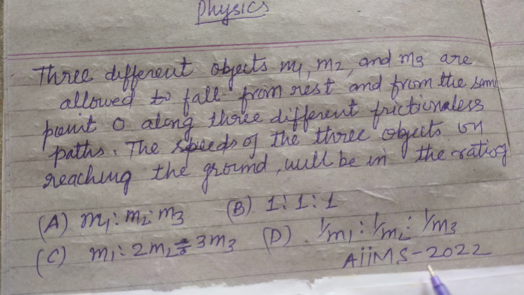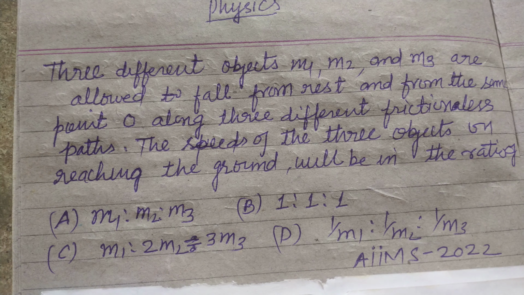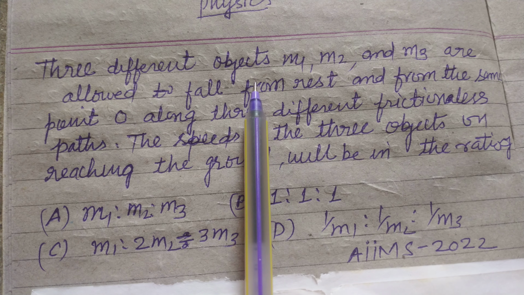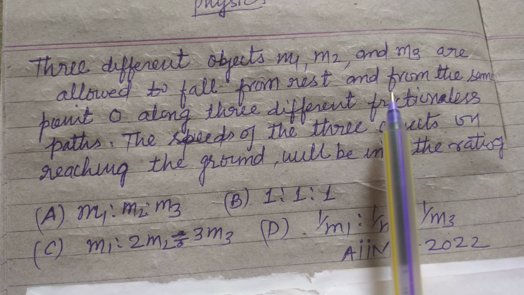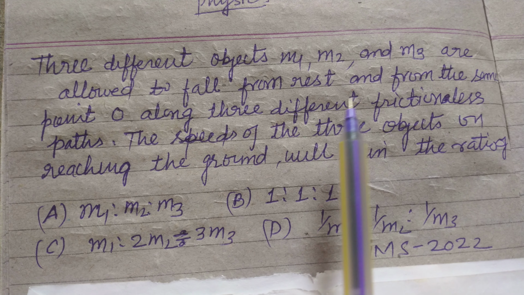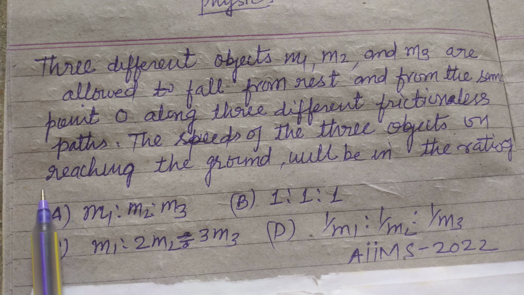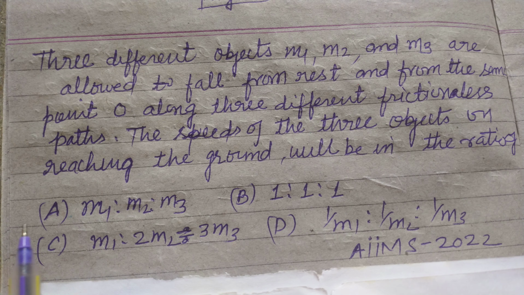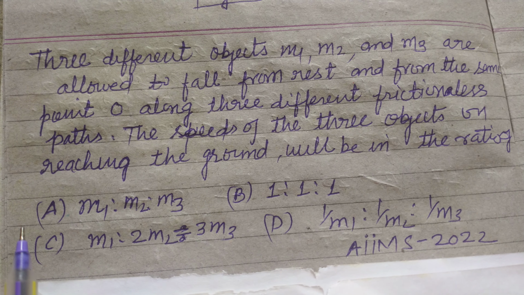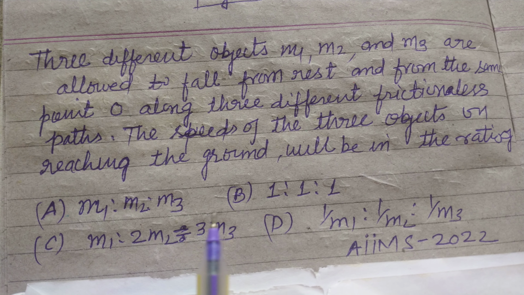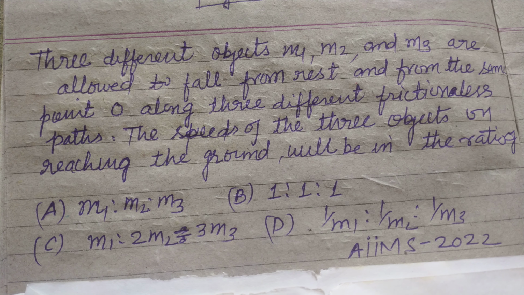Here is a question from AIMS 2022 and this question is based on motion in one dimension. The question is saying that three different objects M1, M2 and M3 are allowed to fall from rest and from the same point O along three different frictionless paths. The speed of the three objects on reaching the ground will be in the ratio. Option A is M1 ratio M2 ratio M3, option B is 1 ratio 1 ratio 1, option C is M1 ratio 2 M2 ratio 3 M3, and option D is 1/M1 ratio 1/M2 ratio 1/M3.